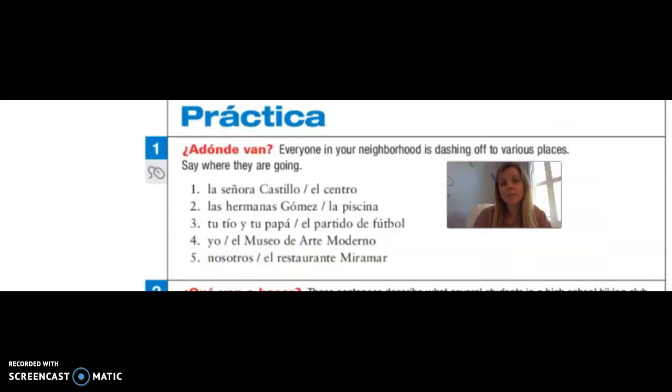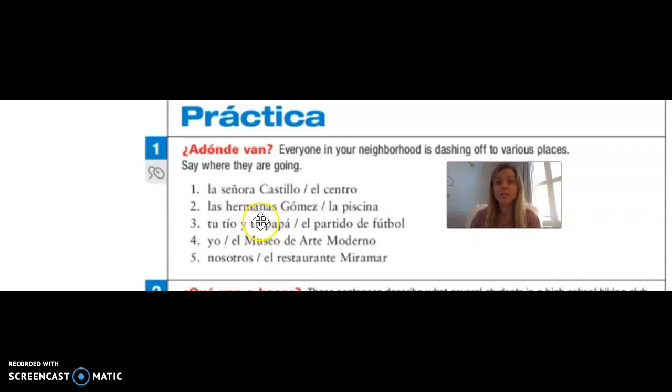Let's do one together. So everyone in our neighborhood is dashing off to various places. Let's say where they're going. So our subject, el sujeto, is la señora Castillo, and she is going to the center. So because it's just one person, our options here are yo voy, tú vas, ella va, nosotros vamos, ellos, ellas, ustedes van. Voy, vas, va, vamos, van. Say it with me. Voy, vas, va, vamos, van.